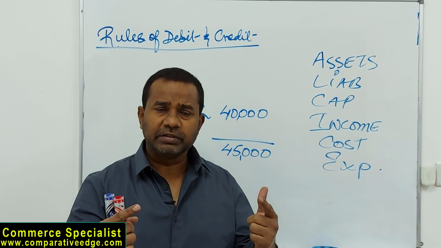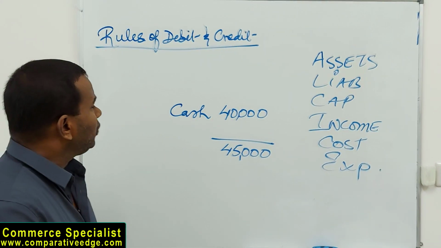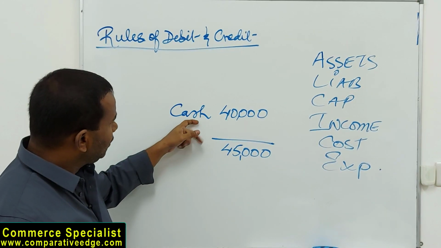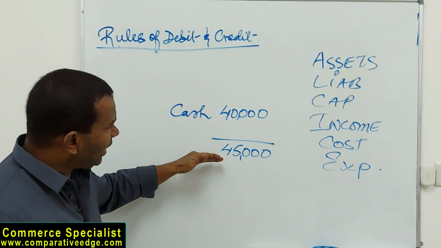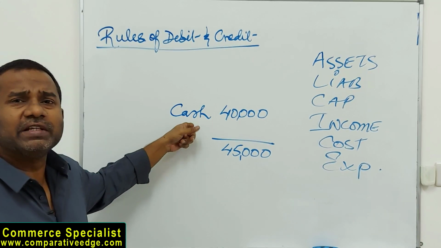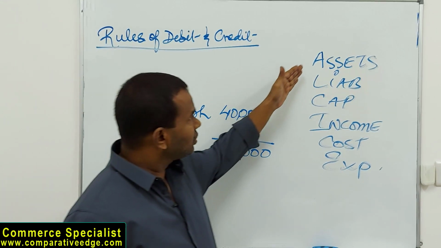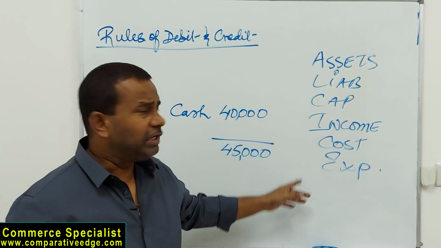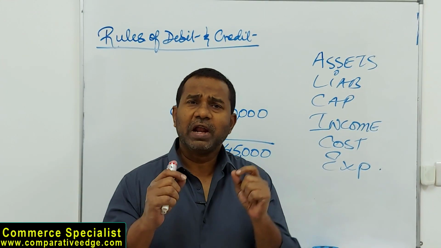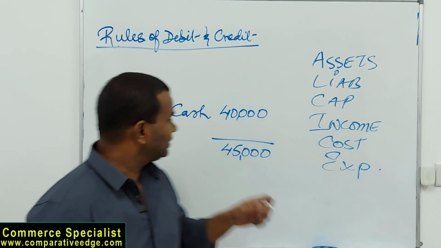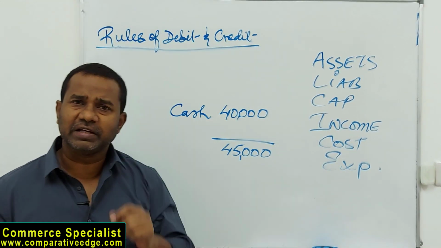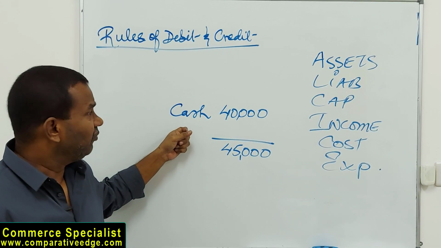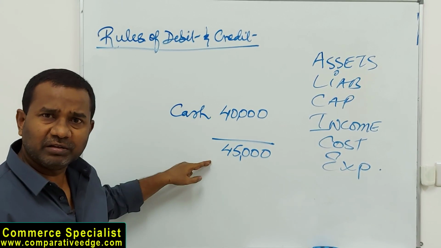When you're doing accounting, if you're looking at cash, from 40,000 it is becoming 45,000, we need to know what is cash. How does it relate to these 6 elements? So we need to know the definition. What are assets? Assets are useful things. Is cash useful for us? The answer is yes. So that means cash is an asset, which means an asset is increasing.